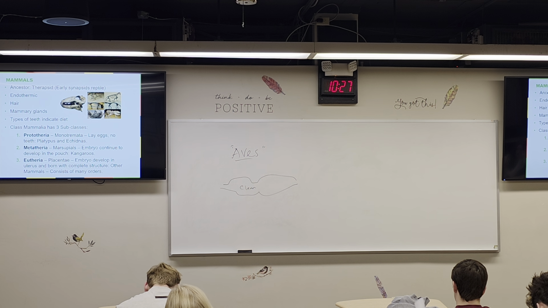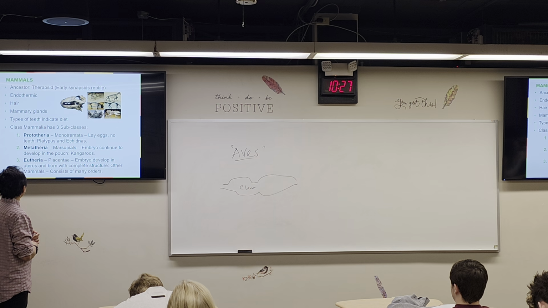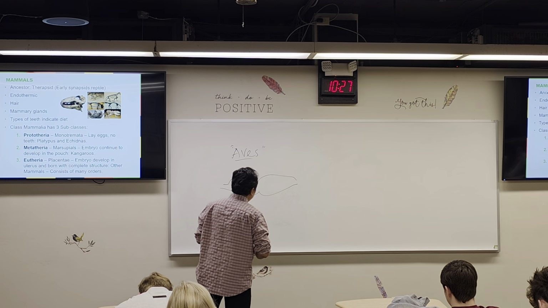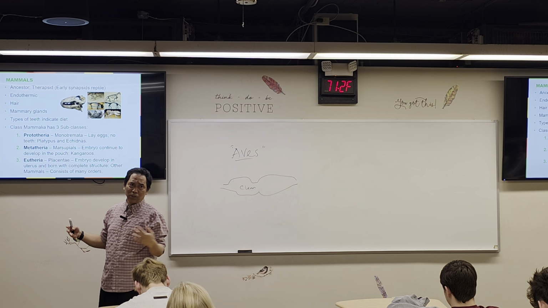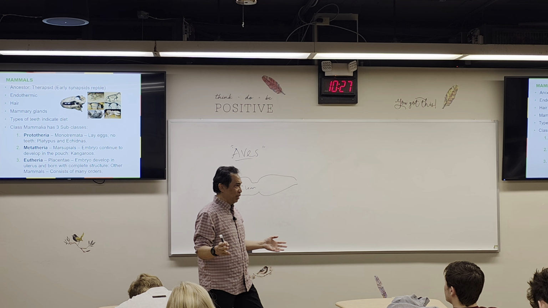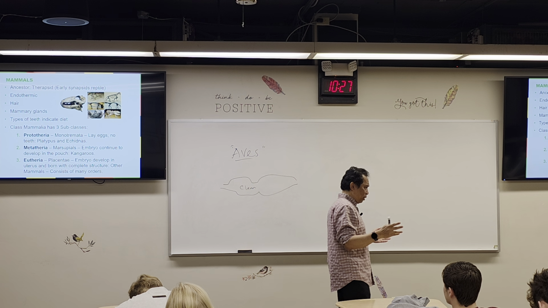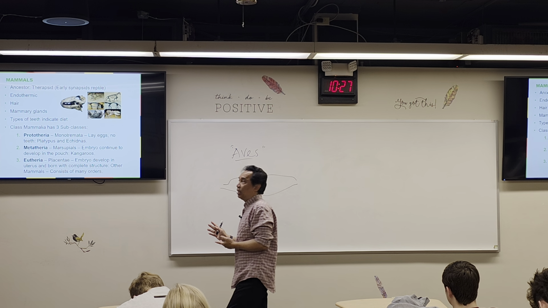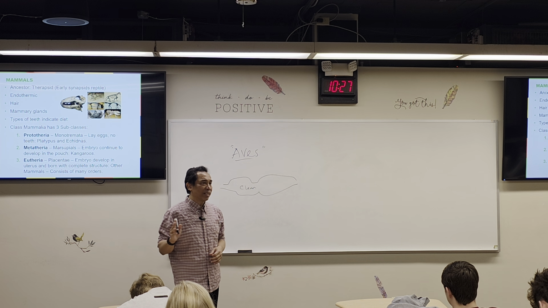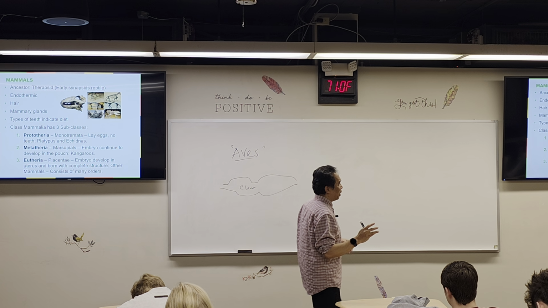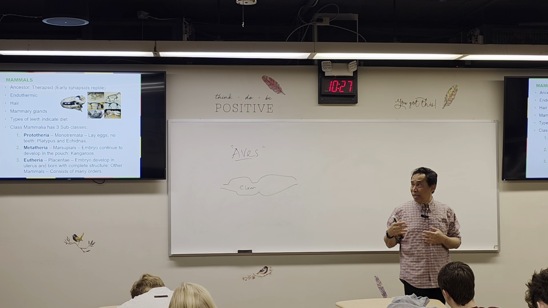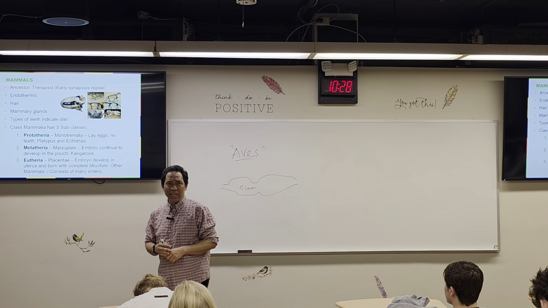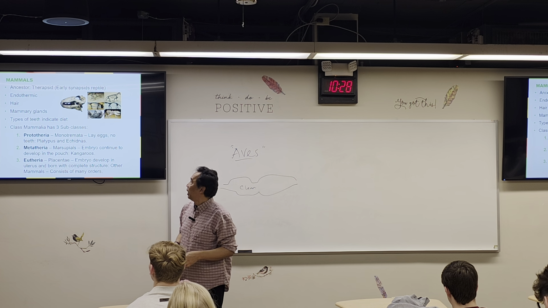This is a reptile that has bird characteristics. Last group, the mammals. Mammals, again, are endothermic. We are able to control our body temperature. It doesn't matter whether the outside is cold or hot. We will always control our body temperature within 98. Next, they also have mammary glands. That's another characteristic of this group. The mammary gland is the breast, the gland that on the female produces milk for the baby.